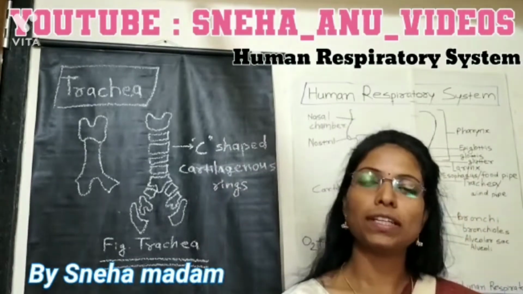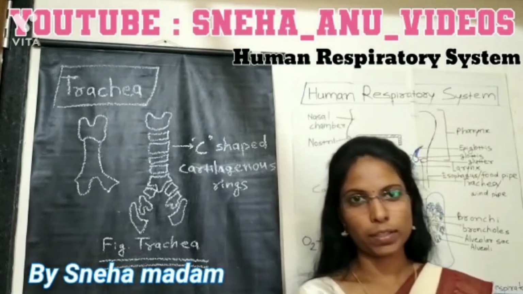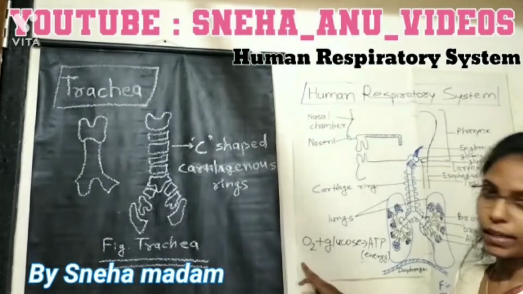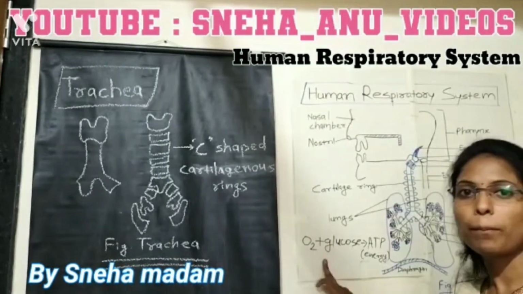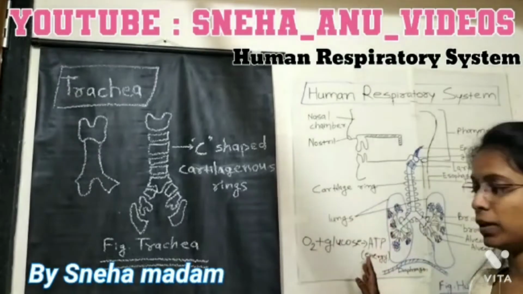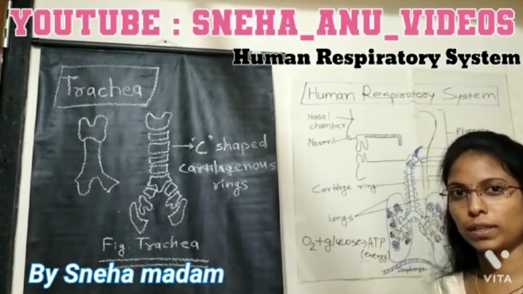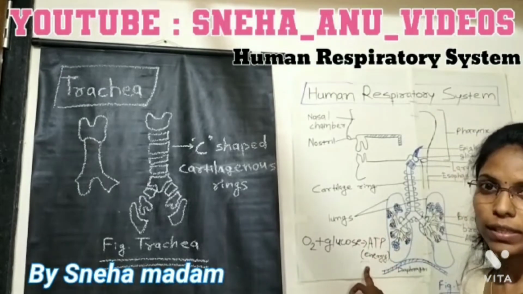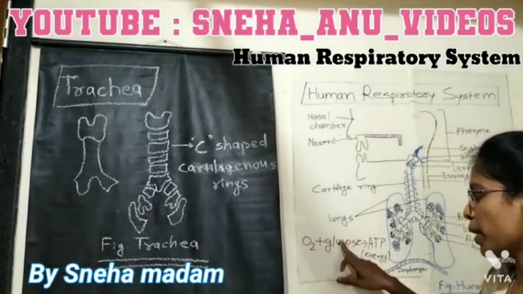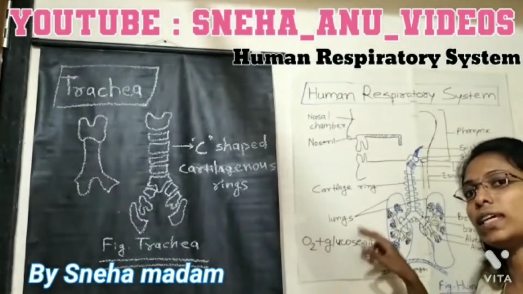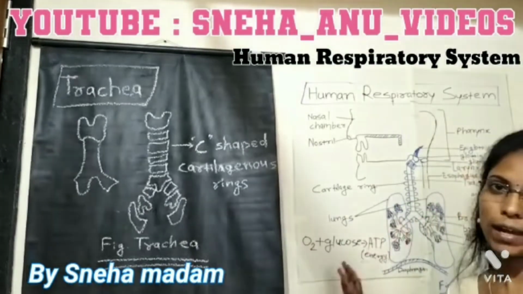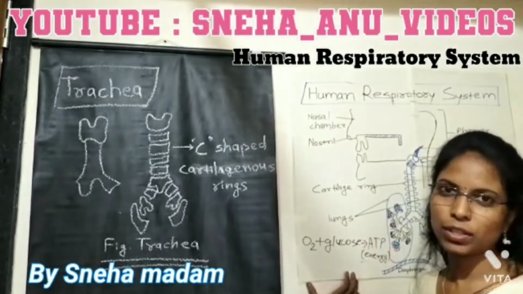So respiration is also called cellular respiration, in which oxygen combines with glucose to release energy, or to form ATP, that is adenosine triphosphate, which is nothing but the energy. Hence, simply we can give the reaction as: oxygen combines with glucose and forms ATP molecules, or energy. This is the simple reaction.